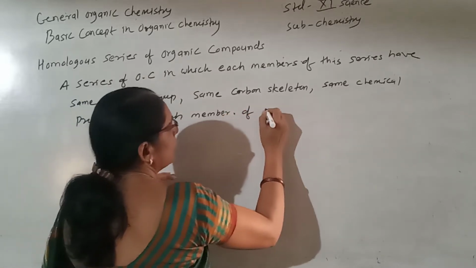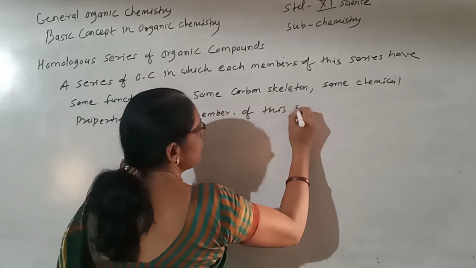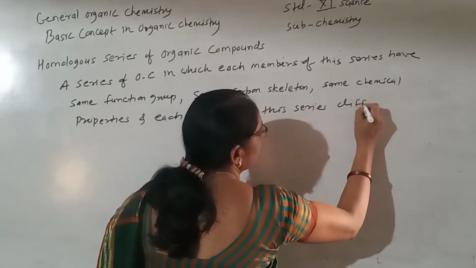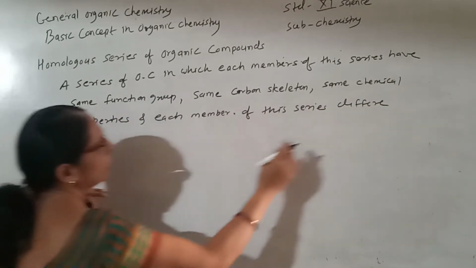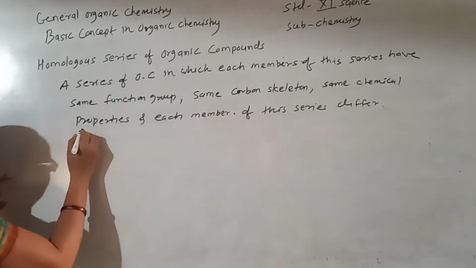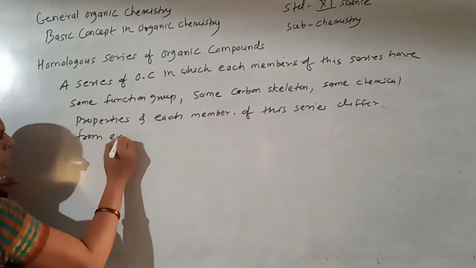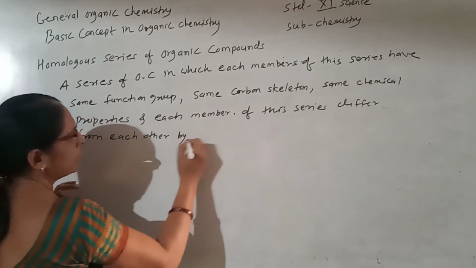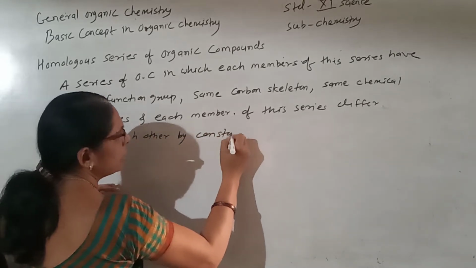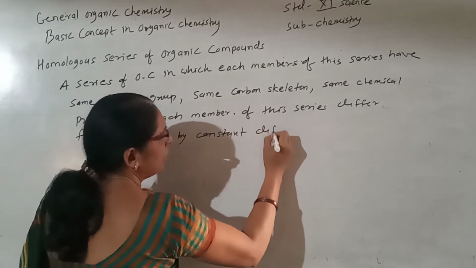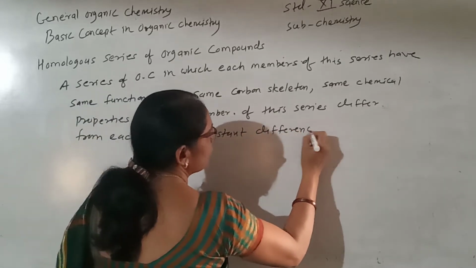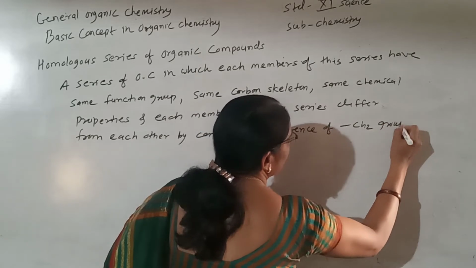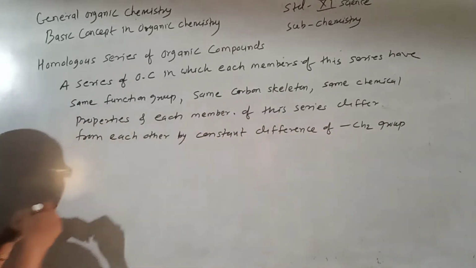And each member of this series differs from each other by a constant difference of a CH2 group.